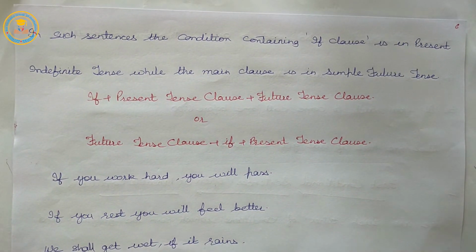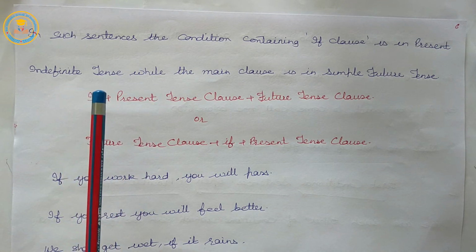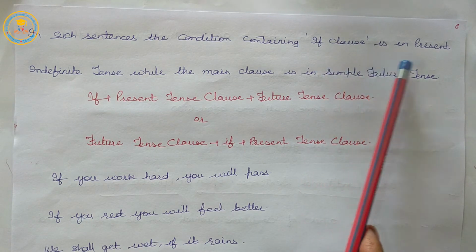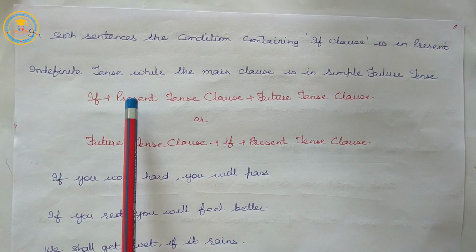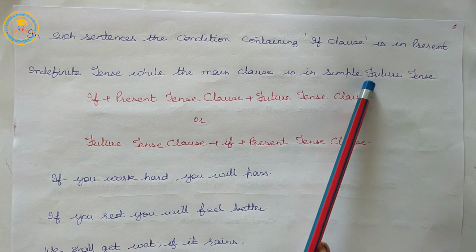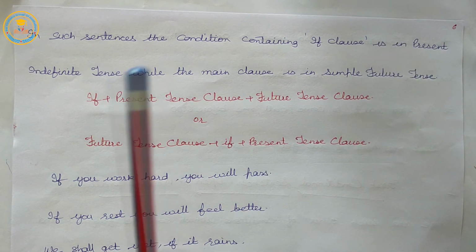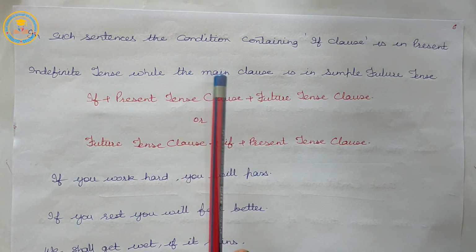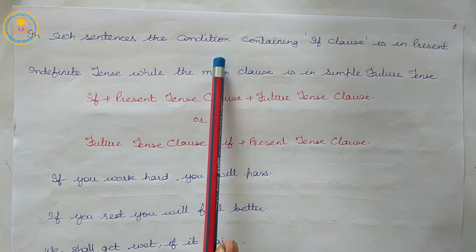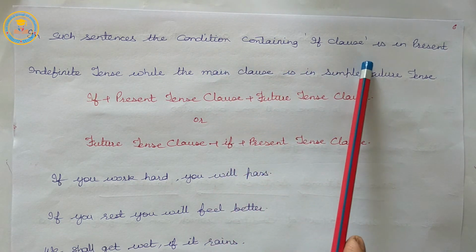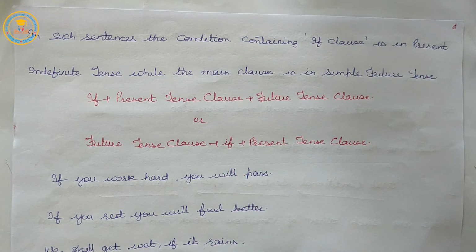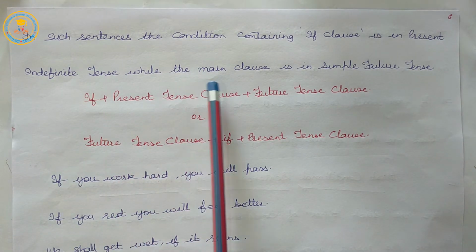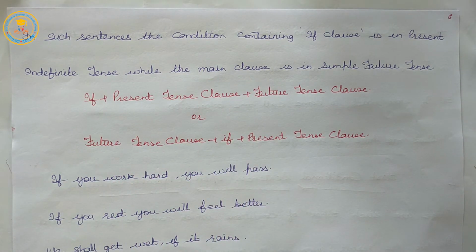In such sentences, the condition containing the if clause is in present indefinite tense, while the main clause is in simple future tense.